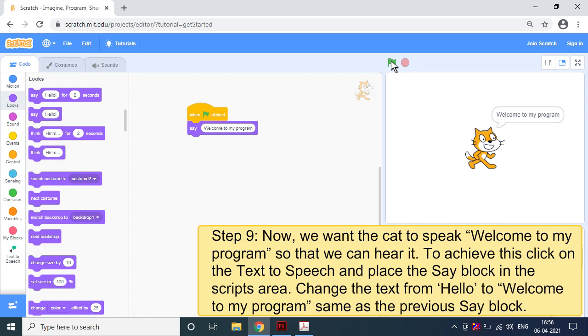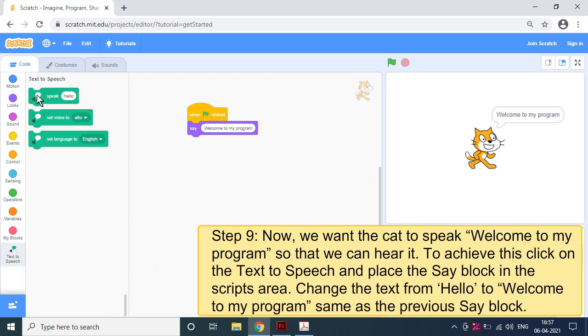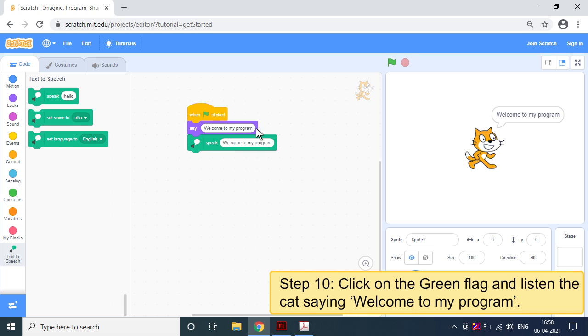Step 9. Now we want the cat to speak Welcome to my program so that we can hear it. To achieve this, click on Text to Speech and place the Say block in the Scripts area. Change the text from Hello to Welcome to my program, same as the previous Say block. Step 10. Click on the green flag and listen to the cat saying Welcome to my program.